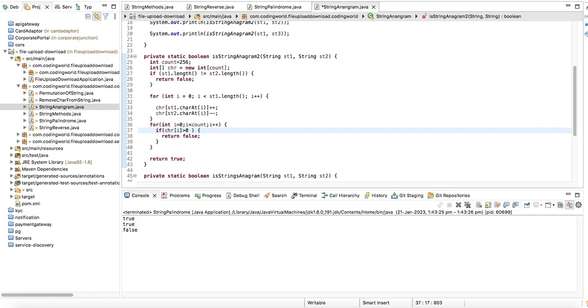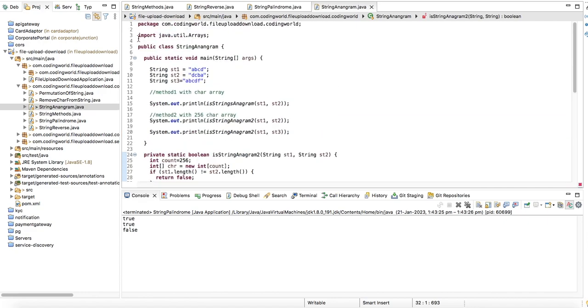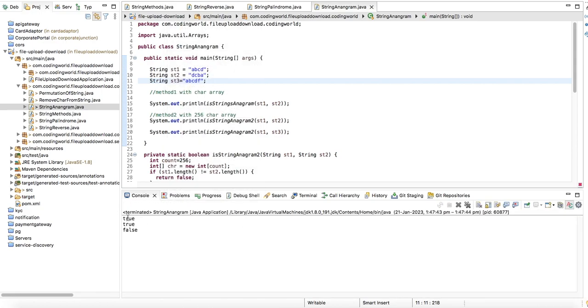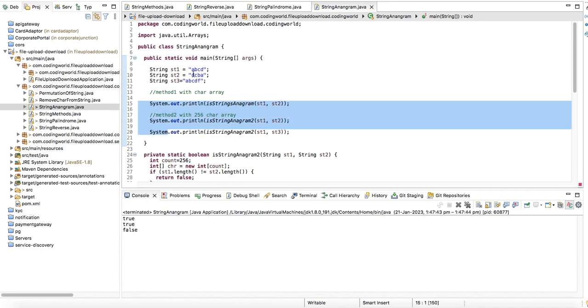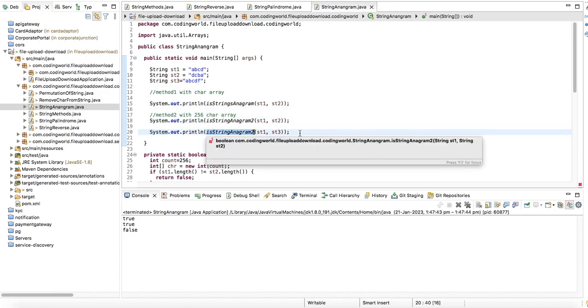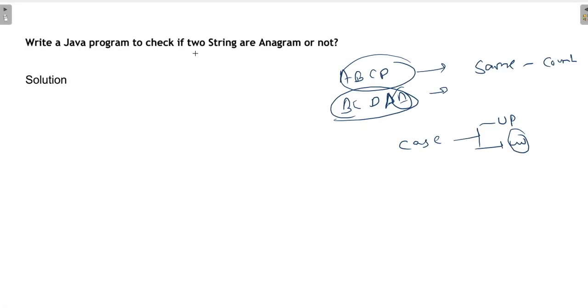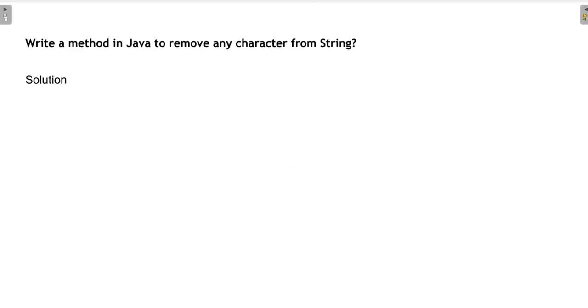One condition we can apply is not equal to 0, because sometimes a value is present in one string but not present in the second, and in that case it will be a negative value. So let's run this and test. Okay, the first two are returning true values because the two strings are anagrams. For the third, it is returning false. Okay, this is it for our anagram problem. So let's move to the next coding problem.